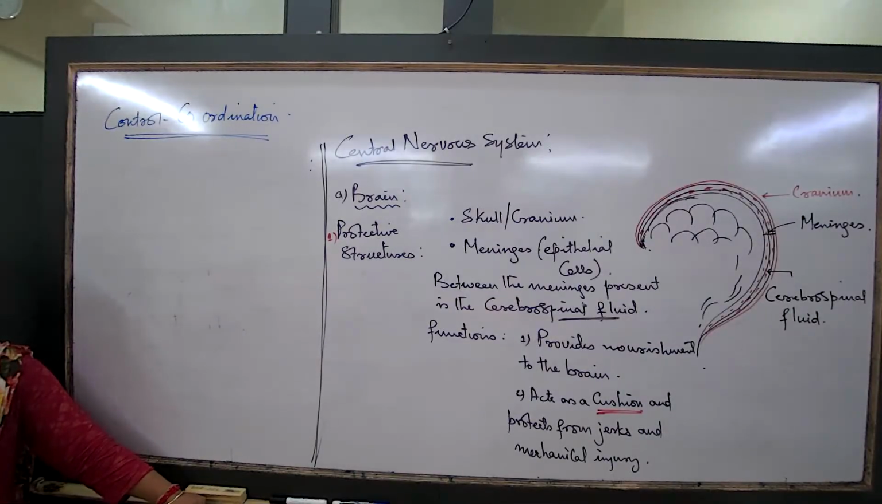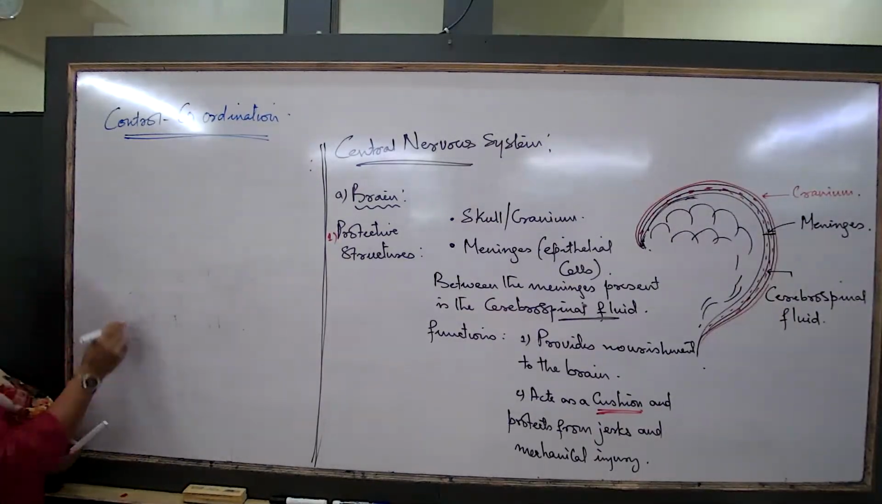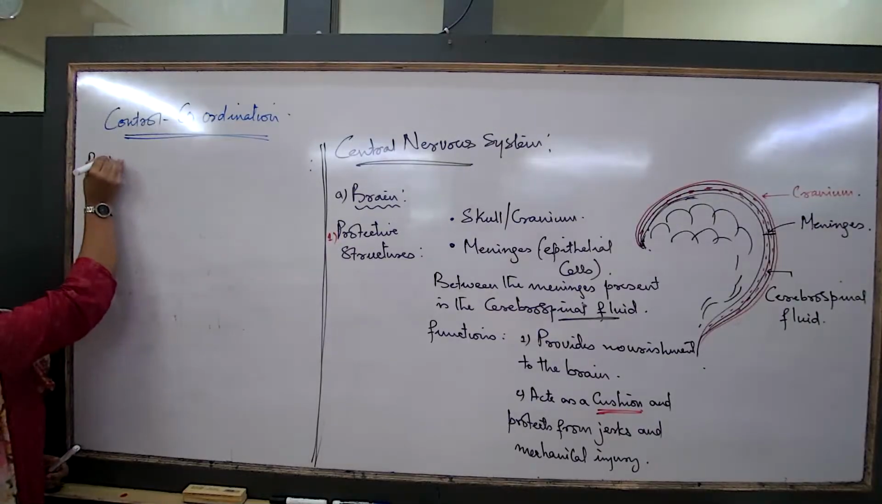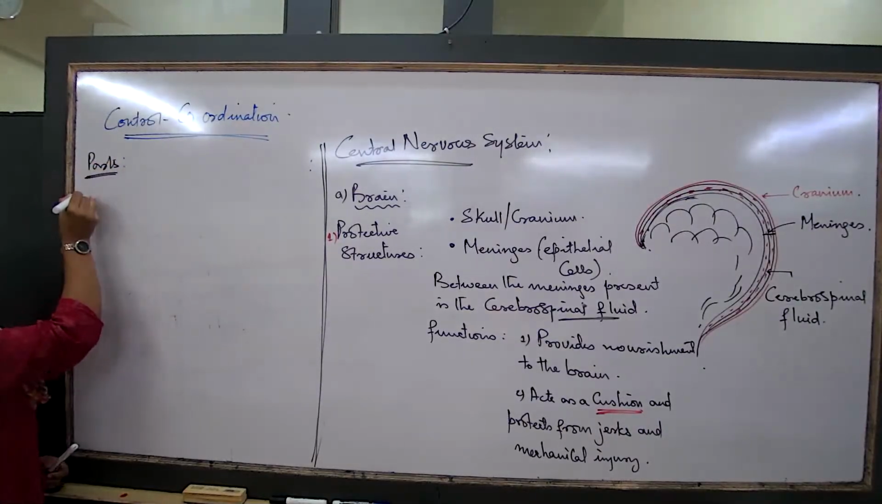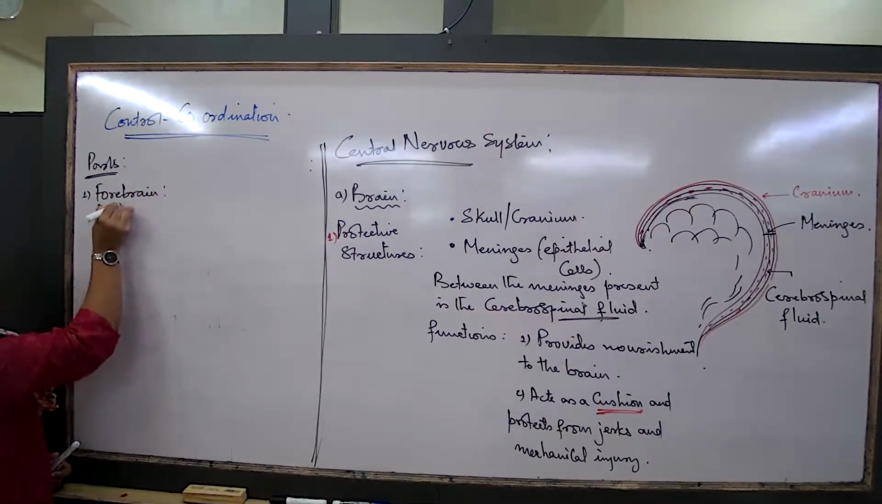Does the brain also require oxygen? Yes, the brain cells also require oxygen. What are the parts of the brain to study? What are the major parts of the brain? To talk about the parts of the brain, as per your syllabus, majorly the fore and the hindbrain you are to study. Let us start with this.